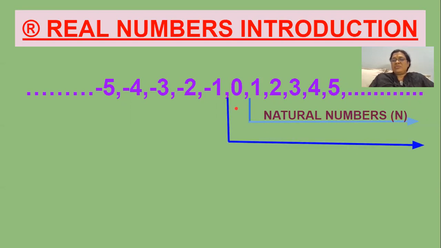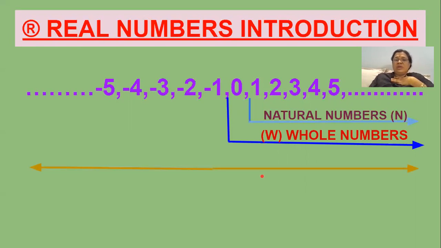And the numbers which start from 0, like 0, 1, 2, 3, 4, 5, all these numbers come under whole numbers. So the whole numbers start from the digit 0. The whole numbers are denoted with the letter W.